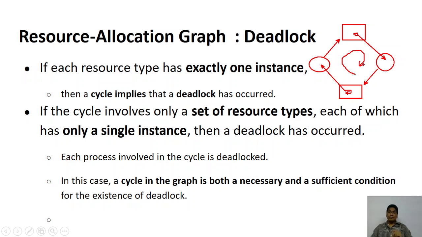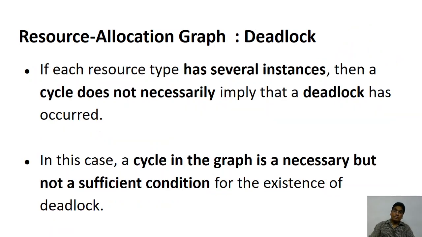So if there is exactly one instance, then a cycle in the graph is both a necessary and sufficient condition. If there is a cycle, the cycle is definitely required. Without a cycle, you don't get the deadlock. With one instance, it is necessary and sufficient for a deadlock. What about if there are multiple instances? If more than one instance is there, again a cycle is necessary.